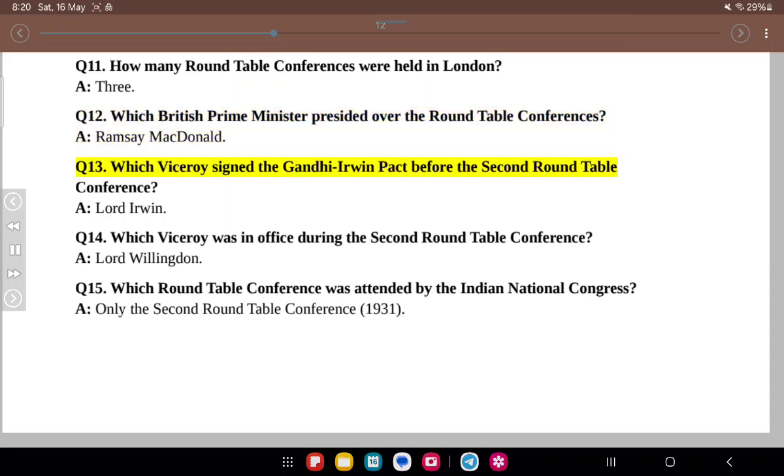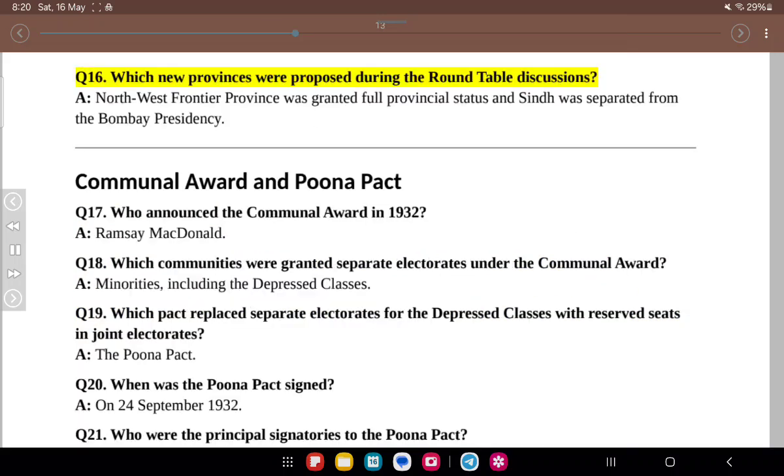A. Ramsay MacDonald. Q13. Which Viceroy signed the Gandhi-Irwin Pact before the second round table conference? A. Lord Irwin. Q14. Which Viceroy was in office during the second round table conference? A. Lord Willingdon. Q15. Which round table conference was attended by the Indian National Congress? A. Only the second round table conference, 1931. Q16. Which new provinces were proposed during the round table discussions? A. Northwest Frontier Province was granted full provincial status and Sindh was separated from the Bombay Presidency.